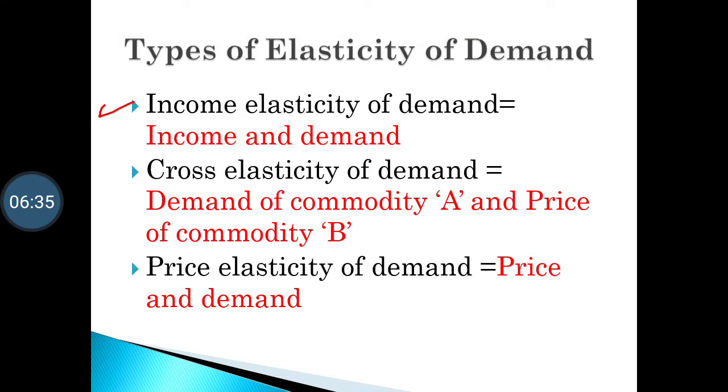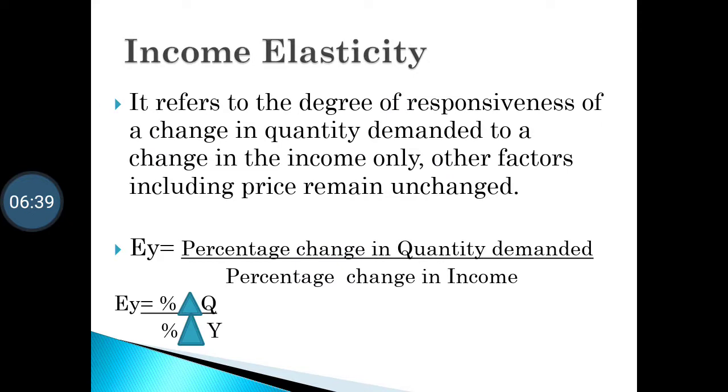Let us understand income elasticity of demand. What is income elasticity? It refers to the degree of responsiveness of a change in quantity demanded to a change in the income only. The other factors including price remain unchanged. There are many determinants of demand, many factors which affect demand.